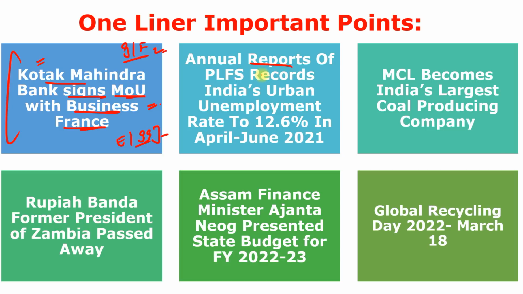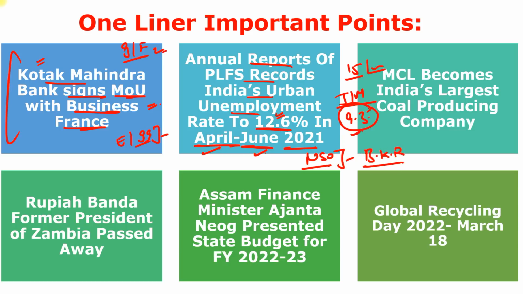Next, the annual report of the Periodic Labour Force Survey records India's urban unemployment rate at 12.6% in April-June 2021. Earlier, in January to March, this unemployment rate was 9.3%. You can also remember that under this Periodic Labour Force Survey, the unemployment rate is calculated for persons of age 15 years and above. This report is published by NSO, the National Statistical Office, and who is the chairman? Chairman is Bimal Kumar Roy.